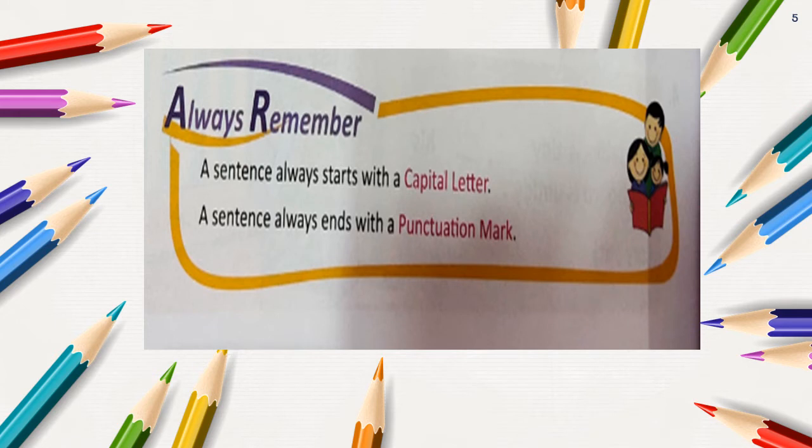Children, always remember, a sentence always starts with a capital letter. A sentence always ends with a punctuation mark. What do you mean by punctuation mark? A punctuation mark can be a full stop, a question mark, or an exclamation mark.